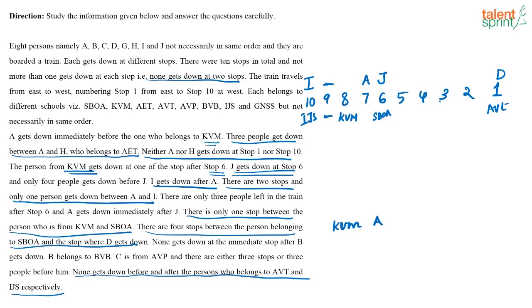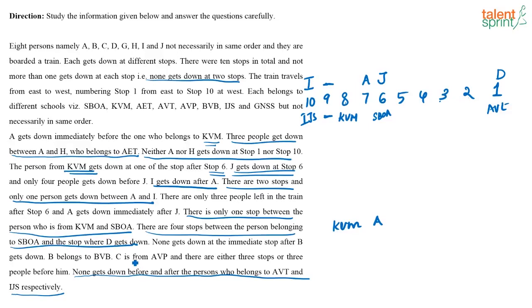Now, next what is given? Neither A nor H gets down at stop 1 or 10. 3 people get down between A and H, who belongs to AET. So, where can H be? See, this is one person. Now, H can either be in 3 or 2. Again, we have to fix that. Okay. Now, let us wait. Let us see how to fix it.